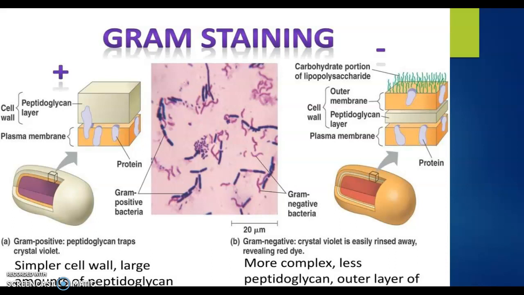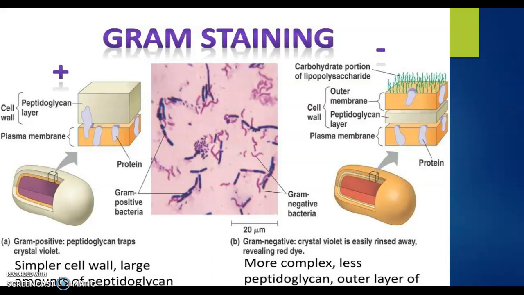Okay, the main principle is something like this. When you impart the primary stain, methylene blue, a bluish color, if it is a gram positive bacteria, it has a thick peptidoglycan layer. Because of the thick peptidoglycan layer, it can absorb an enormous amount of the stain, and it can retain it even after decolorization.